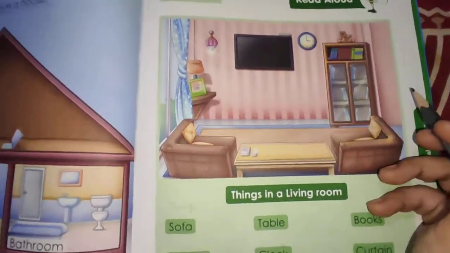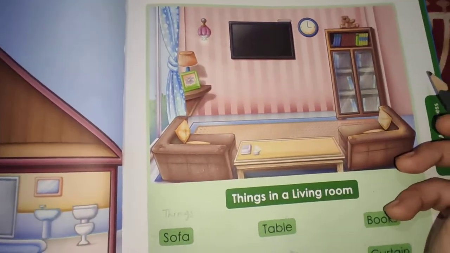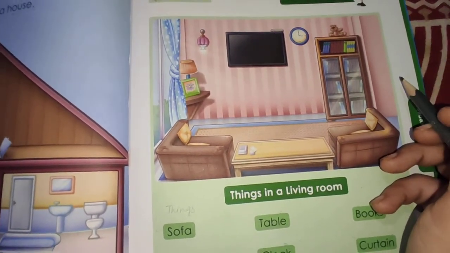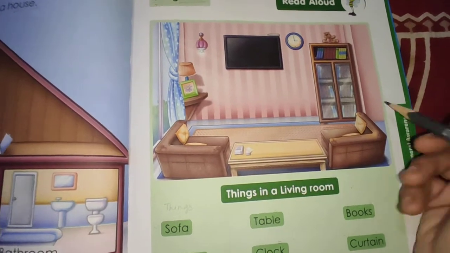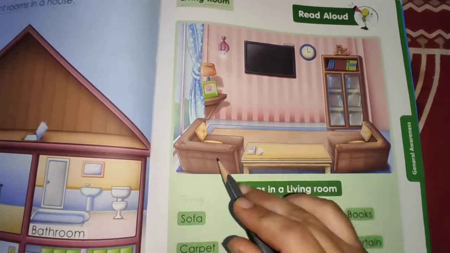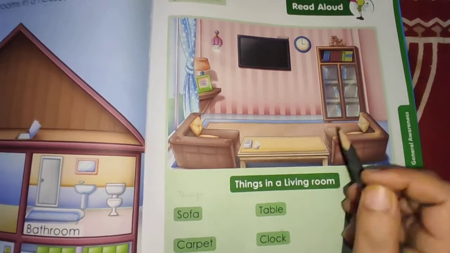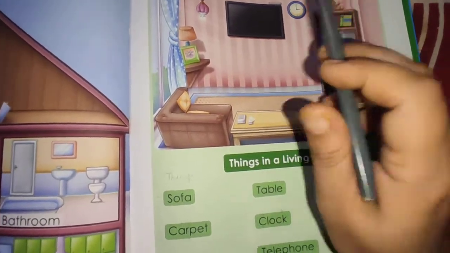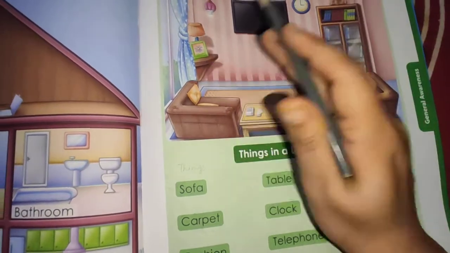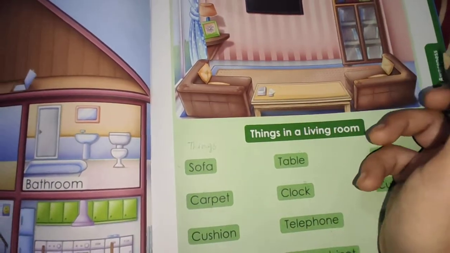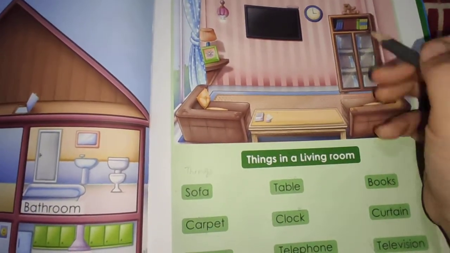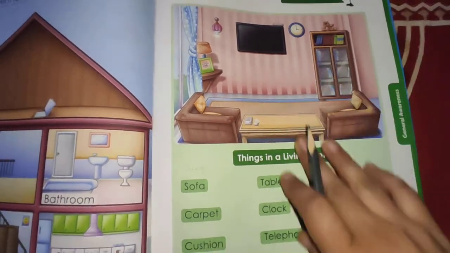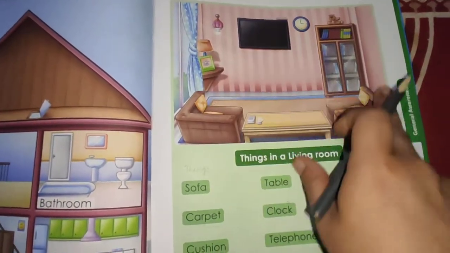So now let's see what are the pictures you can find here. What is the meaning of living room? You can see here the picture of sofa, table, cabinet, television, clock, lamp, carpet and many more things, books, toys. So this is the picture of a living room.